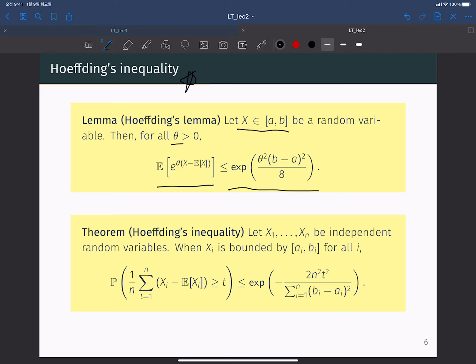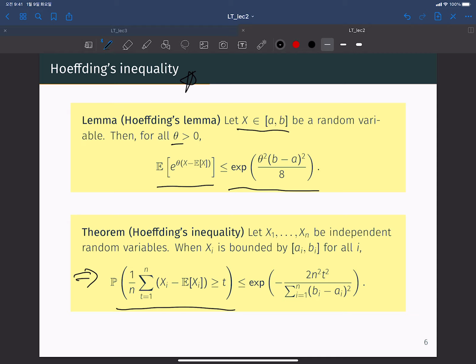And using this Hoeffding's lemma, we can derive Hoeffding's inequality, which is: let X1 through Xn be independent random variables, where Xi is bounded from ai to bi. So each random variable is a bounded random variable from ai to bi. Then the concentration probability of the empirical average of Xi minus the expectation of Xi.